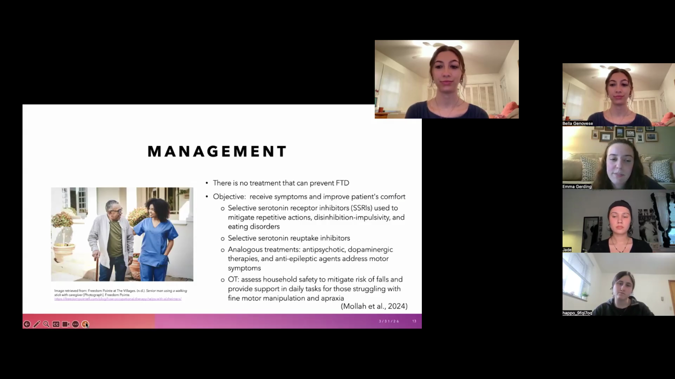There is no specific treatment that can prevent FTD, but the main objective for FTD is just to relieve symptoms and improve patients' comfort. So SSRIs, selective serotonin reuptake inhibitors, and analogous treatments can be used. And as an OT, OTs just assess household safety and mitigate risk of falls and provide support in daily tasks for those struggling with fine motor manipulation and apraxia.